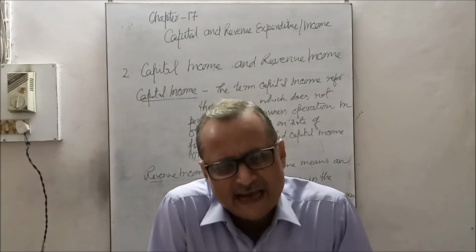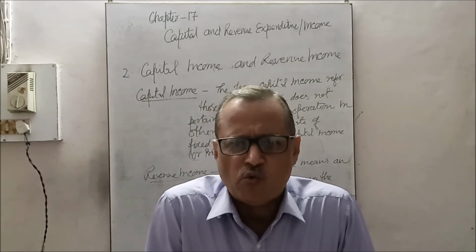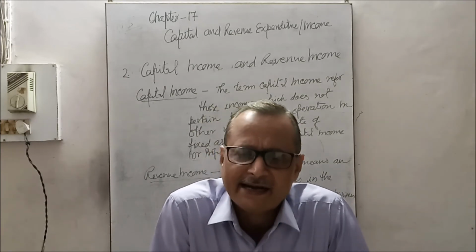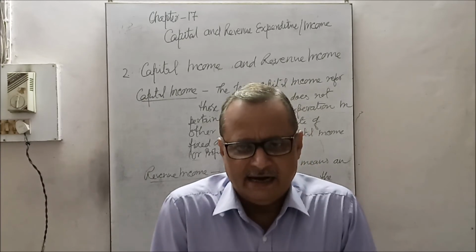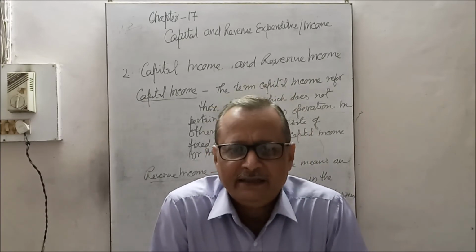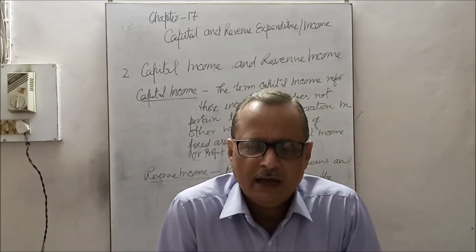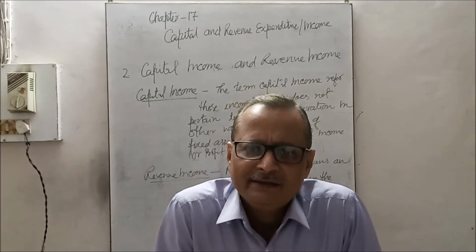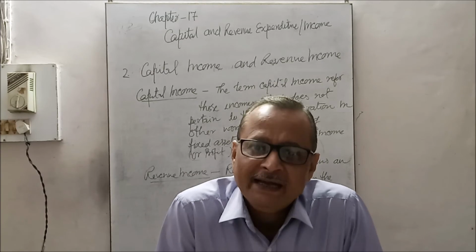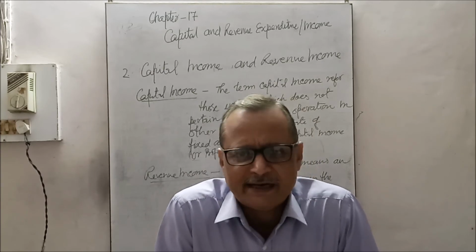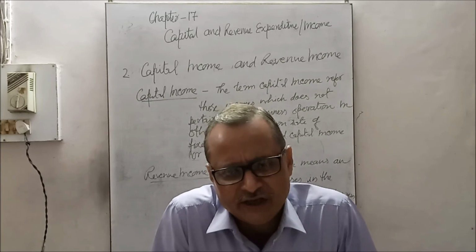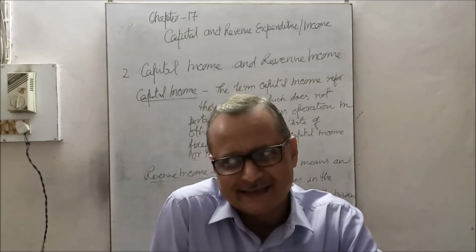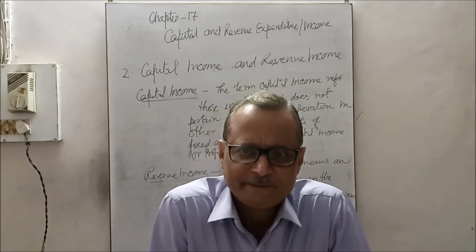But if the same repairing expenses are spent on the purchase of a second-hand asset, such as a second-hand motor car or second-hand furniture, before being put in use, and the amount is spent to make it fit for use, that is called capital expenditure, because it is spent on the second-hand machinery just immediately after purchase, before being put in use, that increases the cost of the assets acquired.